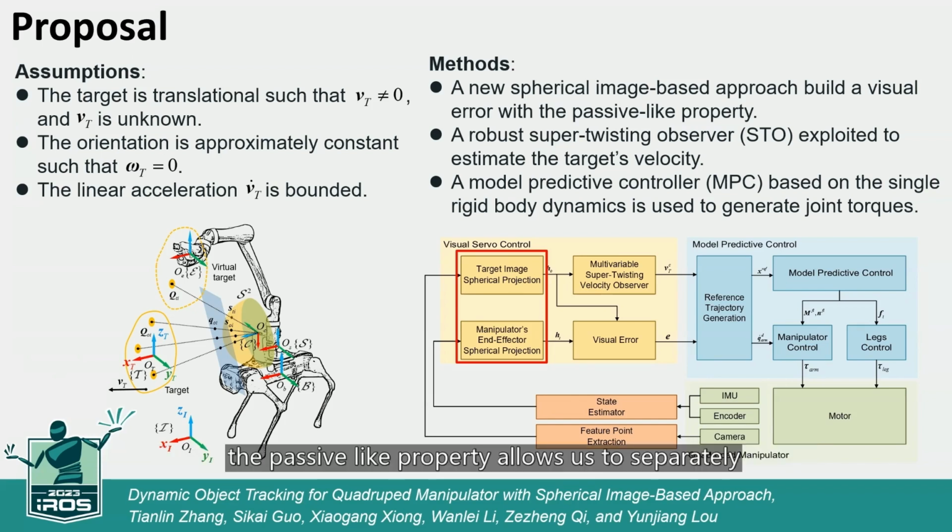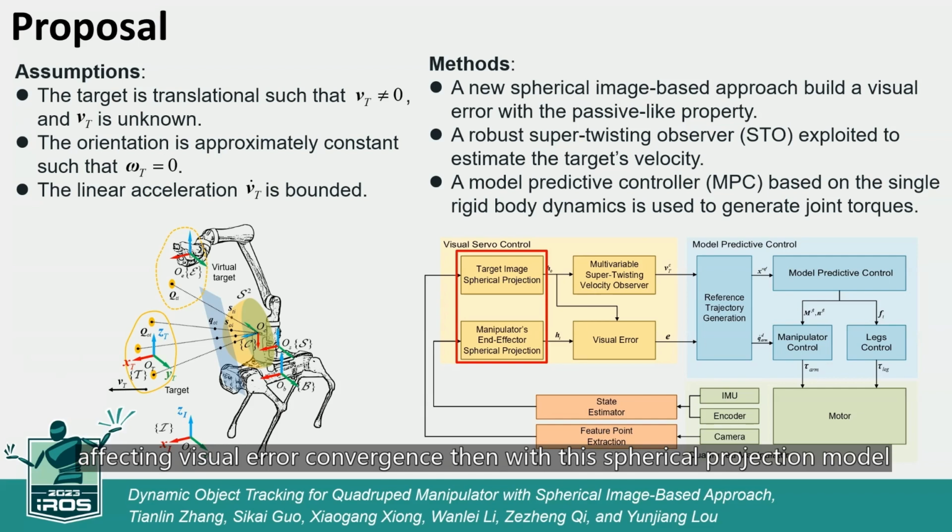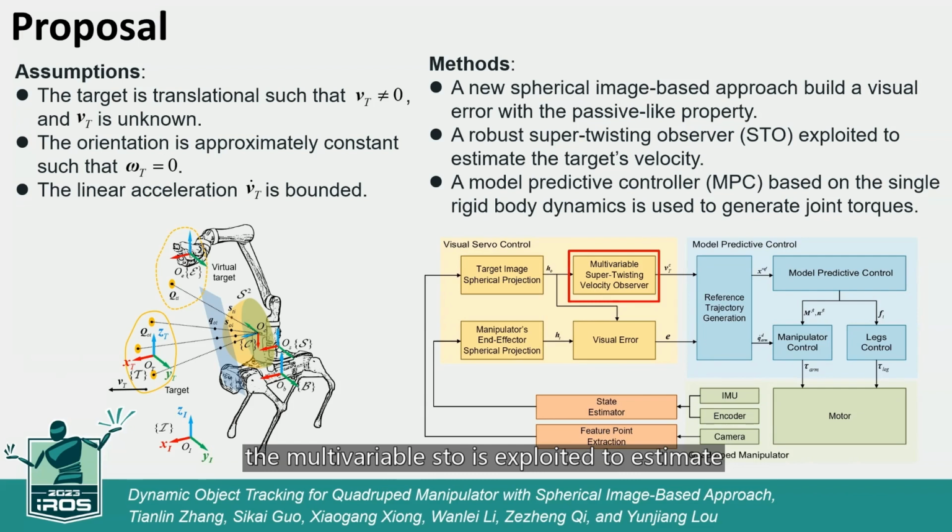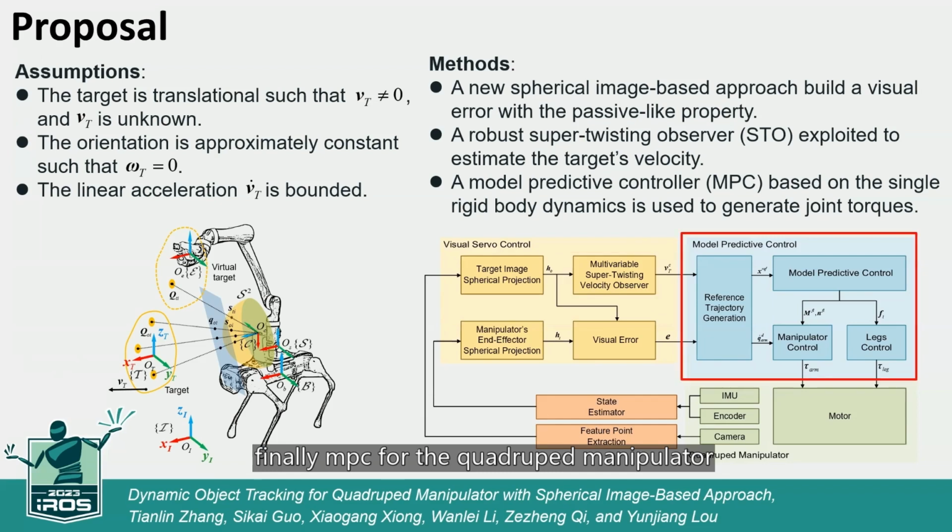The passive-like property allows us to separately control the position and attitude of the quadruped manipulator, so we can avoid the attitude of the quadruped platform affecting visual error convergence. Then, with the spherical projection model, the multivariable STO is exploited to estimate the target's velocity without depth estimation. Finally, MPC for the quadruped manipulator, based on the single rigid body dynamics, is used to generate joint torque.